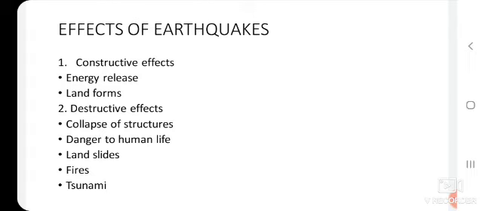Okay, and even the mountains and valleys, as I said, all these are formed because of the constructive effects. So now next one is the destructive effects. As you know, there is a lot of destruction when these earthquakes occur.